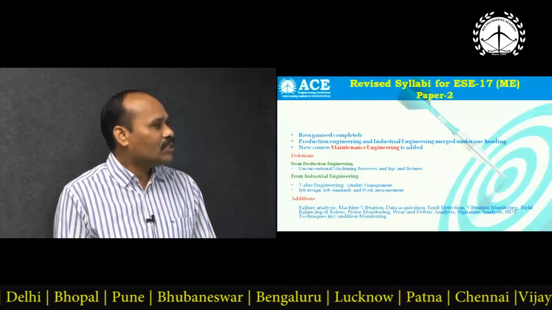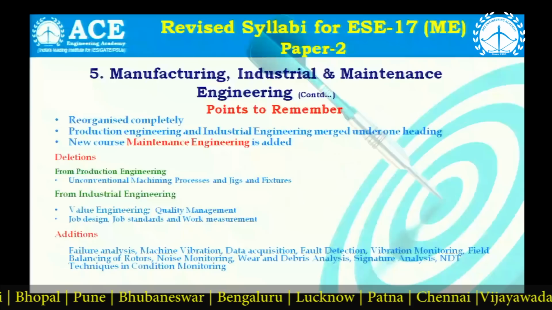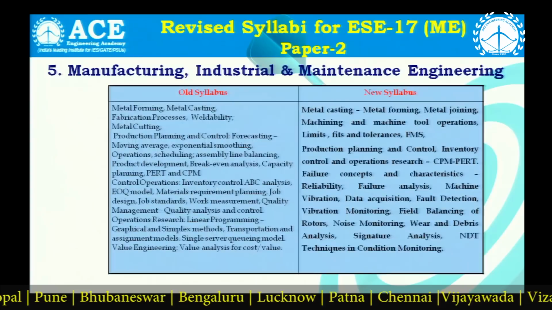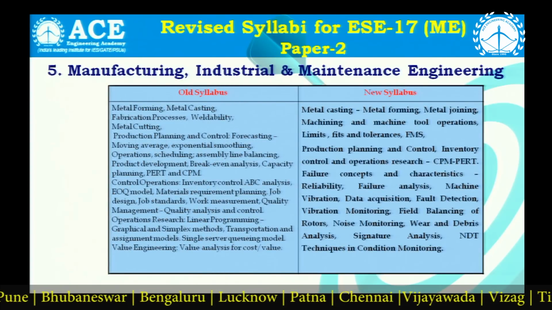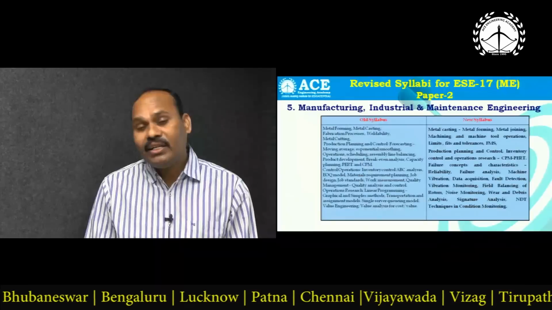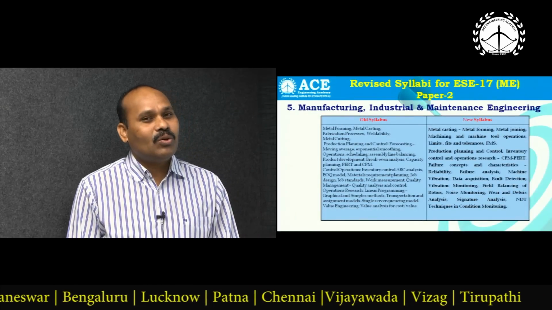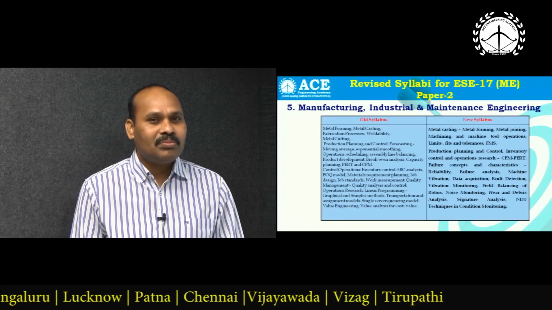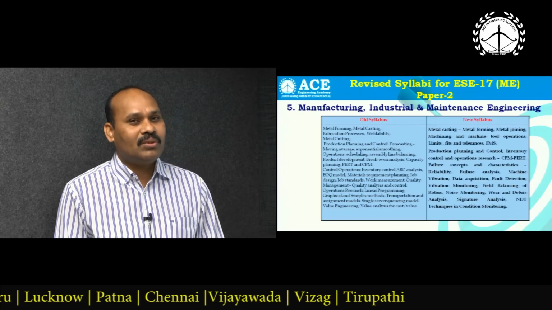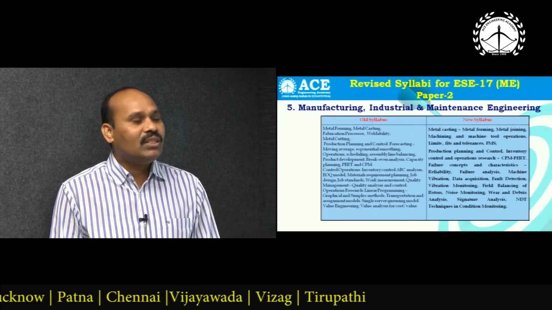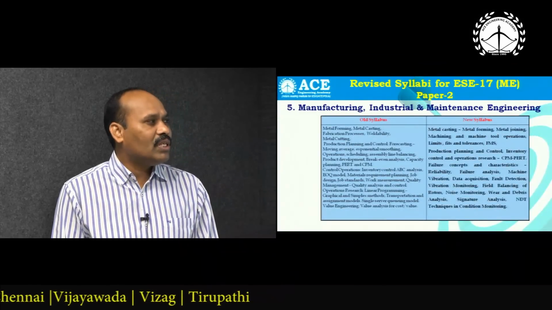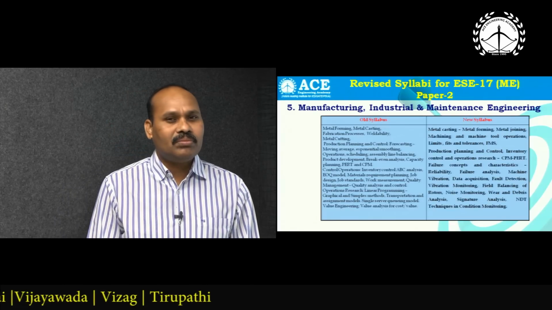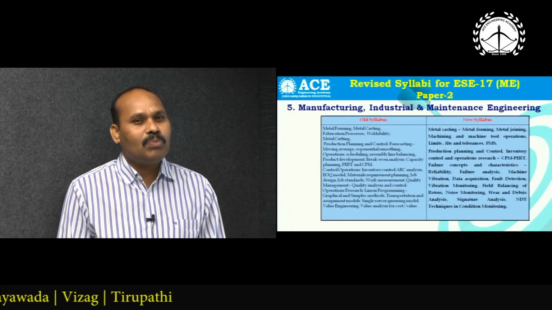And when you see the syllabus, it looks like a simple metal casting they mentioned, metal forming, metal joining, only the titles they have mentioned. Don't think that casting means very simple. The previous syllabus, whatever was available under the heading of casting, everything is included. So don't assume that metal casting means only one simple topic. And as for the rest, metal forming, metal joining, and machining, machine tool operations, only headings they have given, and contents may be just similar to the previous syllabus.